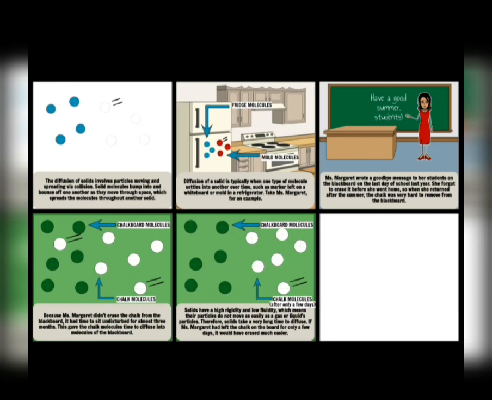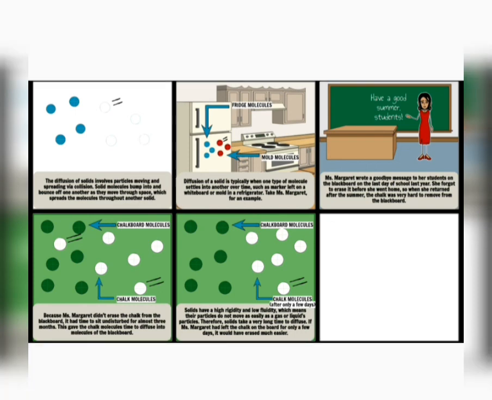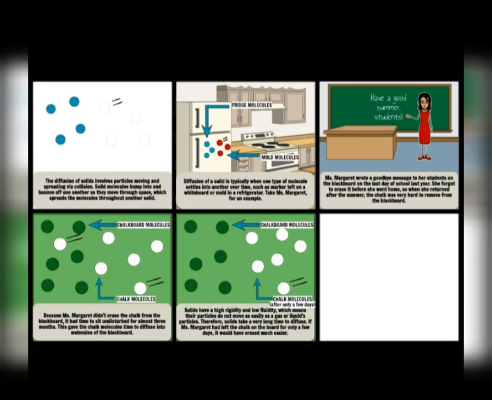In fact, if two metal blocks are bound together tightly and kept undisturbed for a few years, then you will see that the particles of one metal are found to have diffused into the other metal. So it becomes difficult to separate them. The diffusion of a solid substance into another solid substance is so slow that many people think that diffusion does not take place in solids at all.